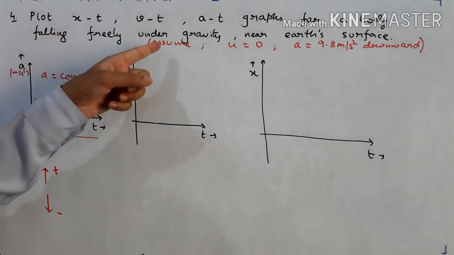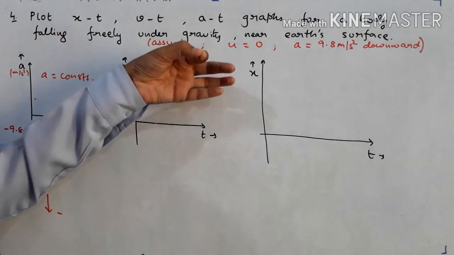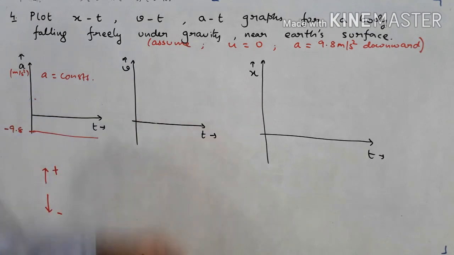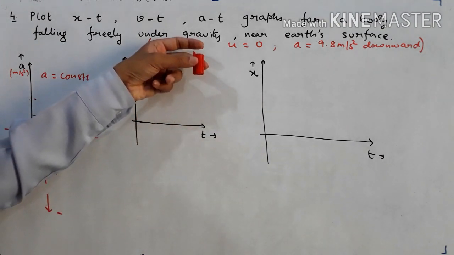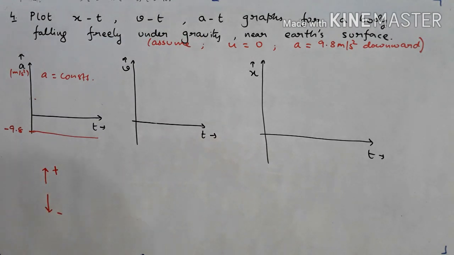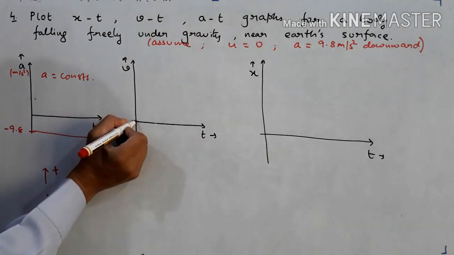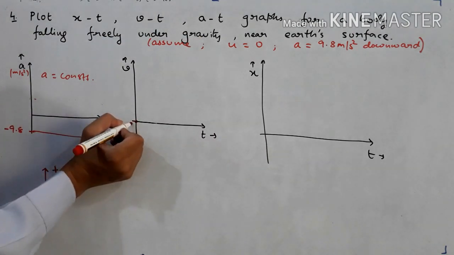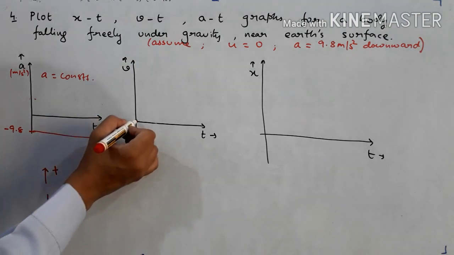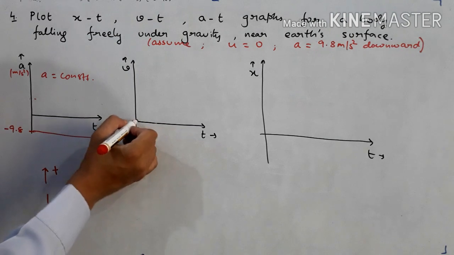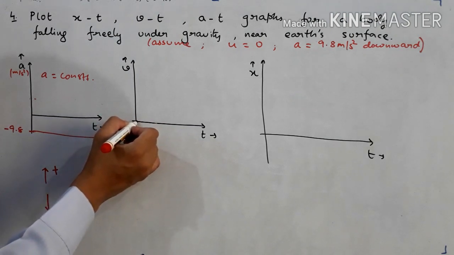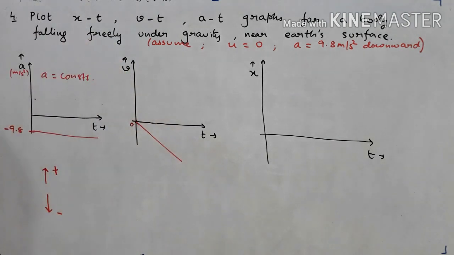Now it is given in the question that the object is released from rest. So this object has initial velocity 0 and then its velocity goes on increasing at a uniform rate. So the graph will start from here. Initially the velocity is 0, and because acceleration is constant, velocity will increase at a constant rate. The graph will be a straight line. So this will be the answer.